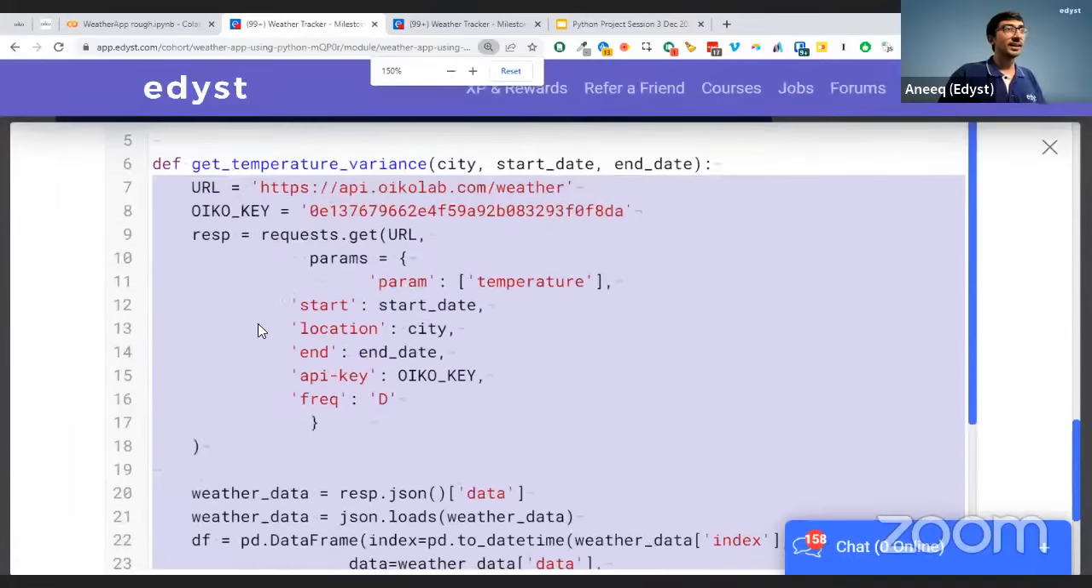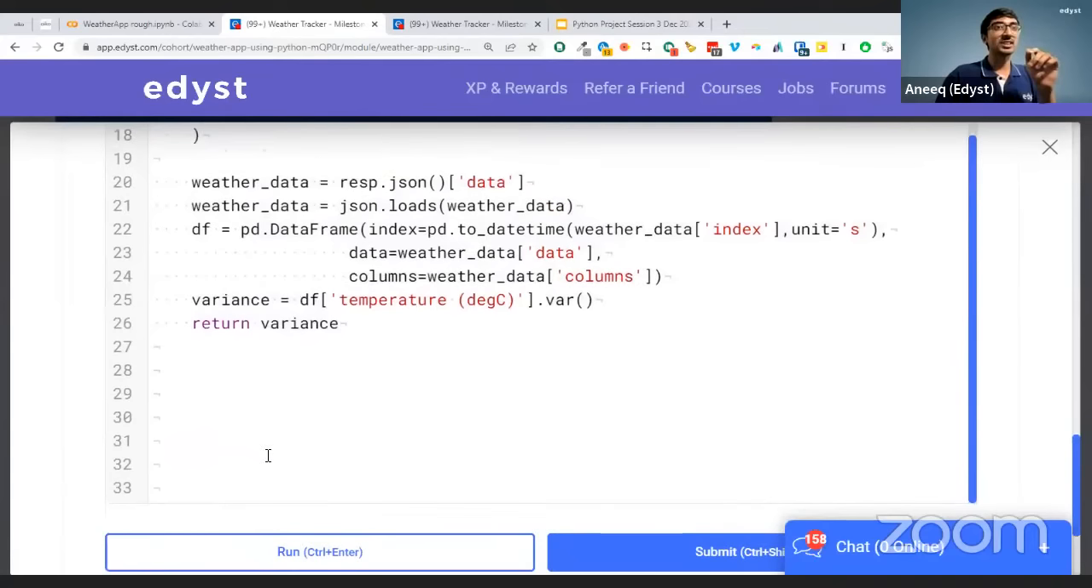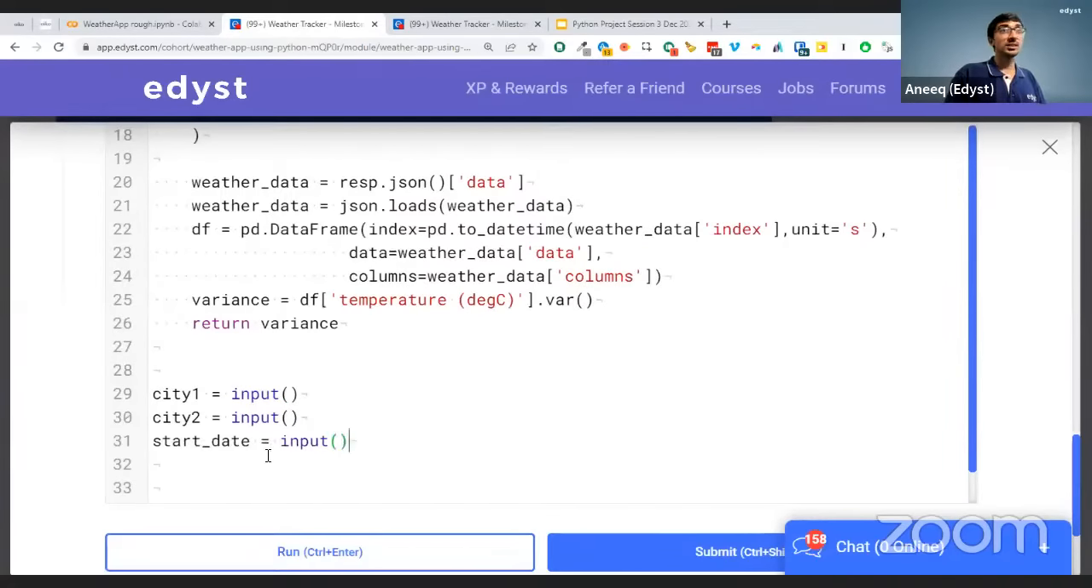So this is defined. Now I need to take 3 things as input. And there is one small catch still remaining because it's going to be 5 minutes more, but it's going to be one small catch. So I'll say city 1 is equal to input. This is the city 1. City 2 is equal to input. This is fine. Start date is equal to input. This is fine. End date. What about the end date, everybody?